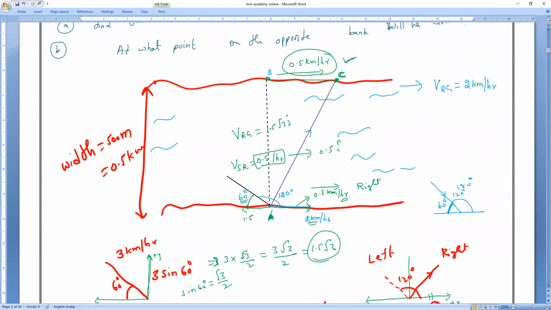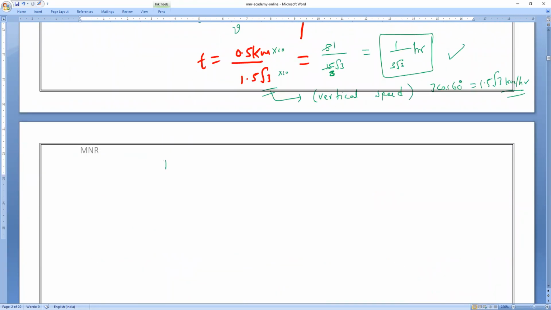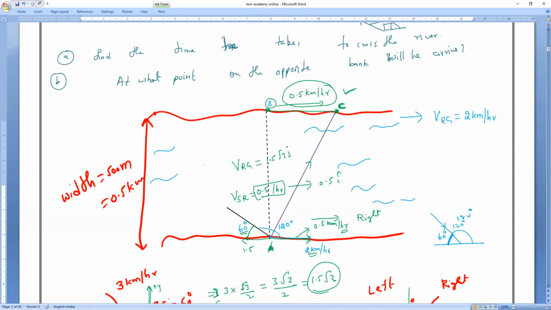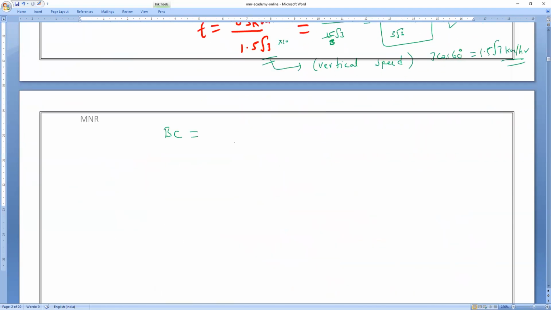Actually, he has to go to point B, but finally he reached point C. Now they are asking, what is the new point from point B? We want to find BC. The first question we have already solved. BC means the distance. How much distance has he traveled? What is the formula for distance? Speed into time.